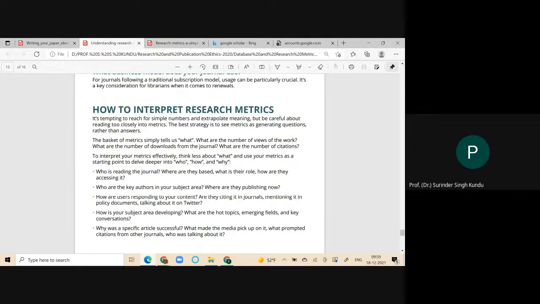That is not feasible, so don't try it. Why? Because their terminology is very different. That's why Scopus and Web of Science have clarified their areas: I will deal with the journals of this area, you will deal with the journals available in social science, and I will deal with the pure science subjects.